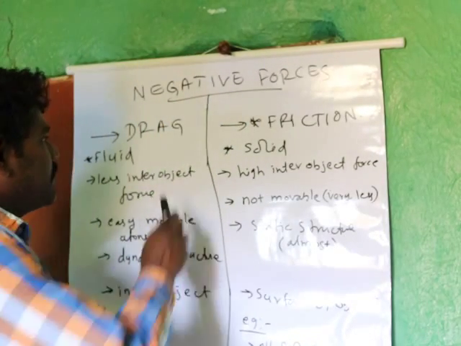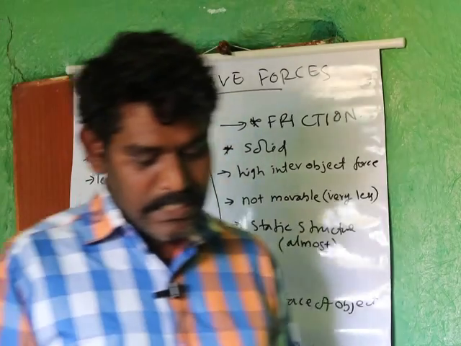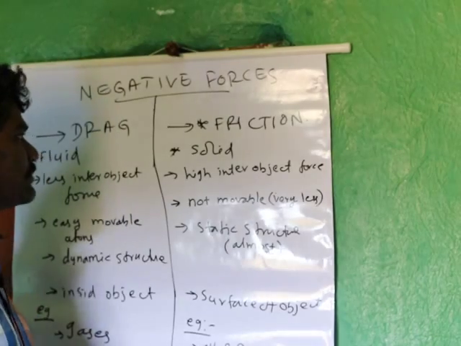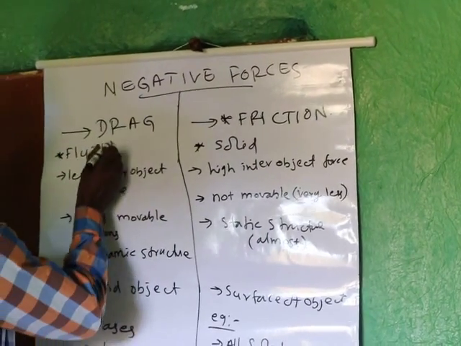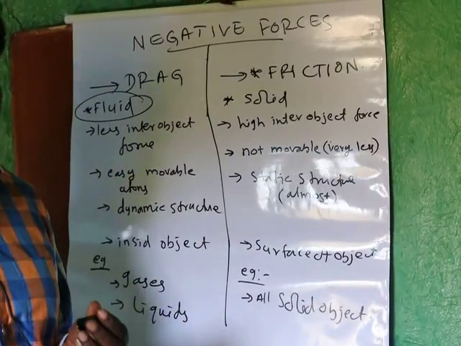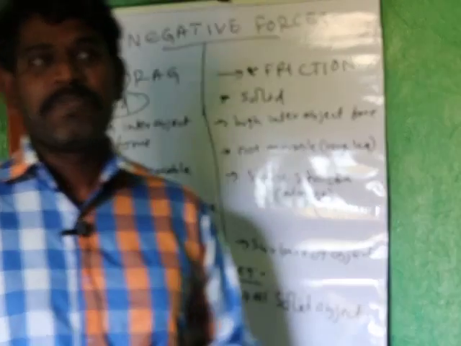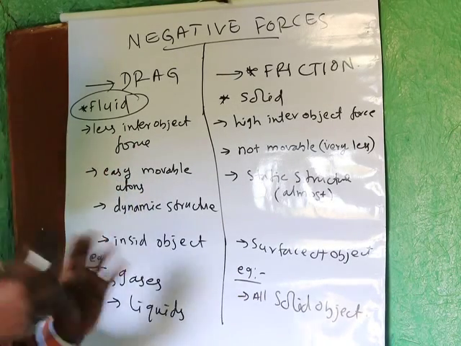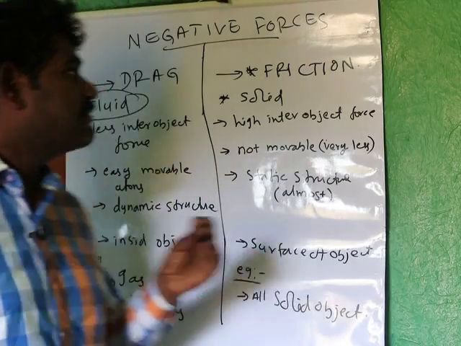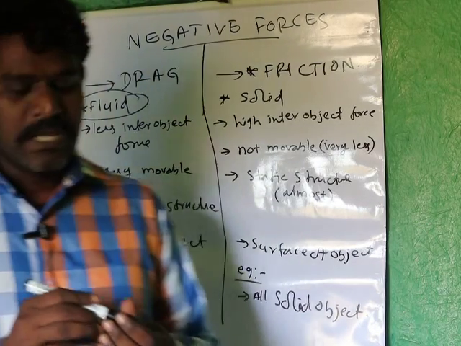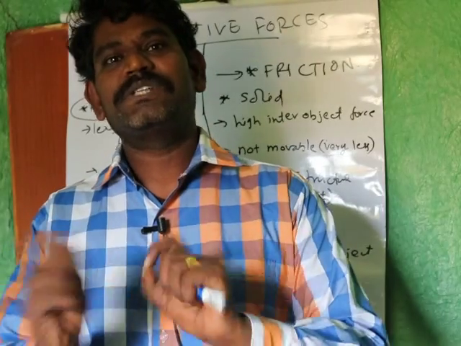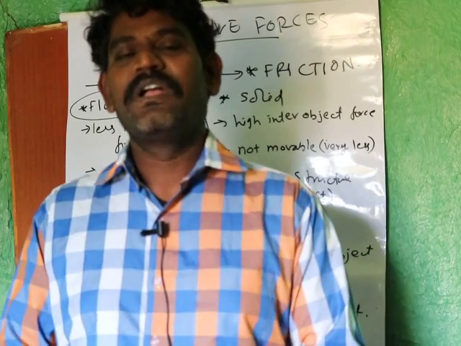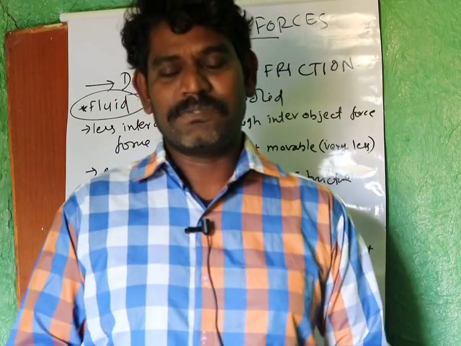Usually negative forces can be classified into two different aspects. One is drag force, another one is friction force. The drag force usually happens in the case of fluid. The fluid will only have this drag force. Because what is a fluid? The fluid is nothing but having less inter-object forces. The fluid has its dynamics by its positions. It keeps on moving and it's very easy to change its status. Maybe gas or liquid or colloids, these all come under this one.